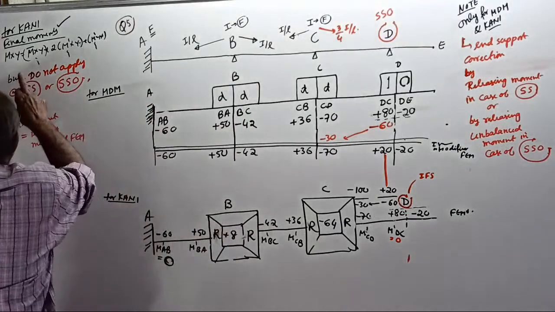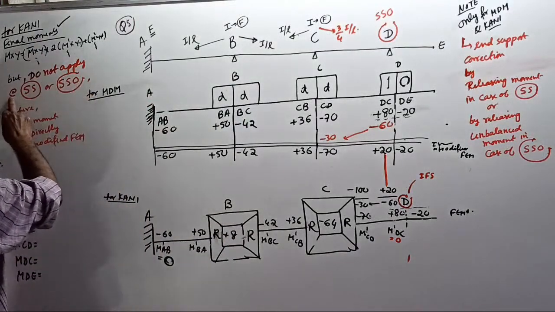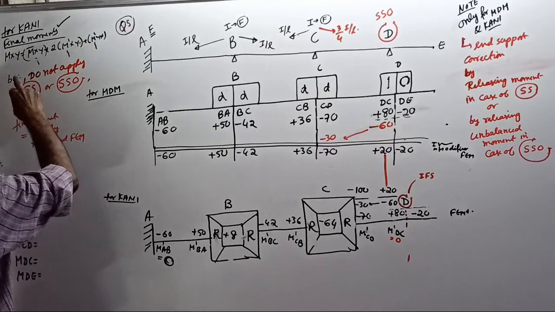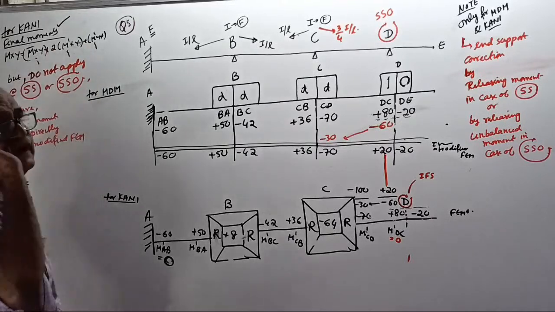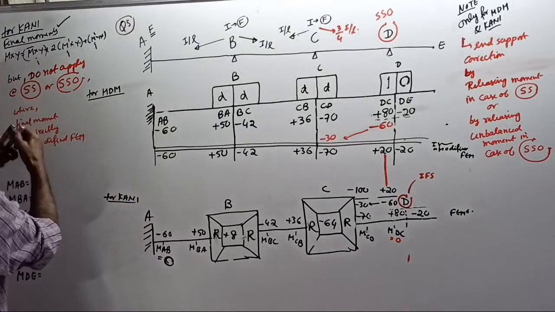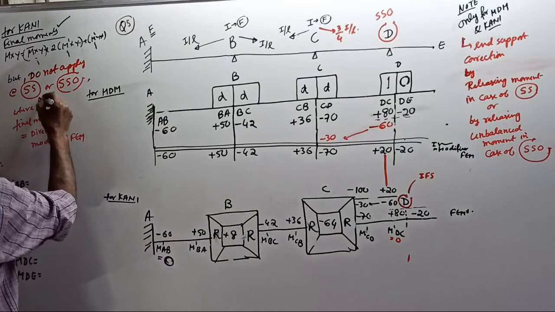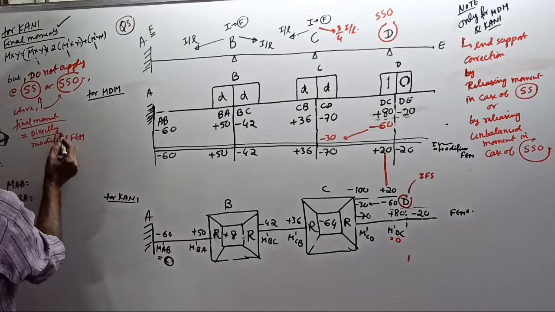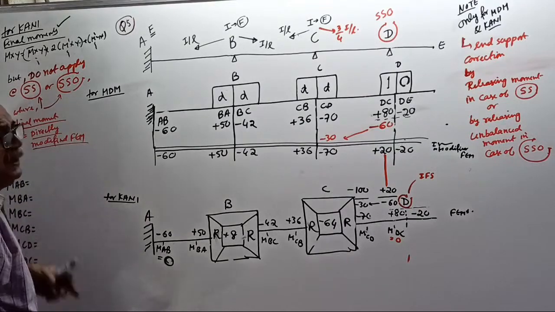But warning, do not apply this expression at either simple support or simple support with overhang. And where means where? At simple support or simple support with overhang, the final moment is directly equal to the modified FPM.